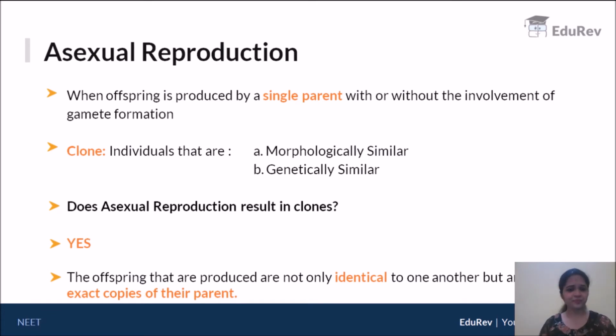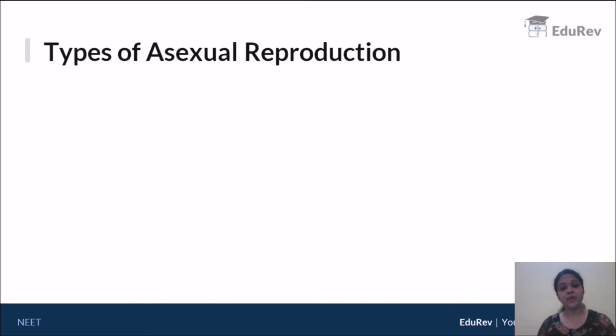Now why? Because the offspring are identical to one another, maybe say like twins. They are identical to one another, but they are also exact copies of their parent. They don't look anything different from their parent. So morphologically they're the same as their parent, as well as genetically. So yes, asexual reproduction does result in the formation of clones.